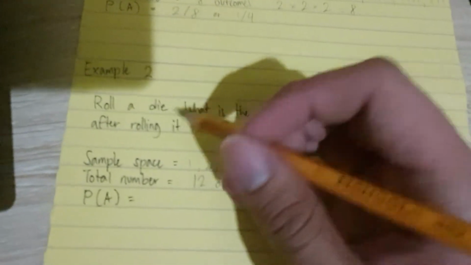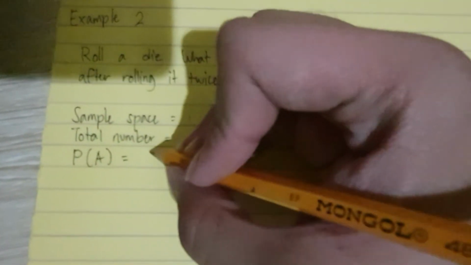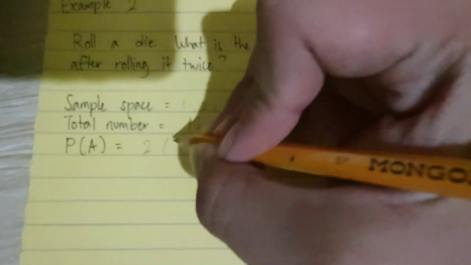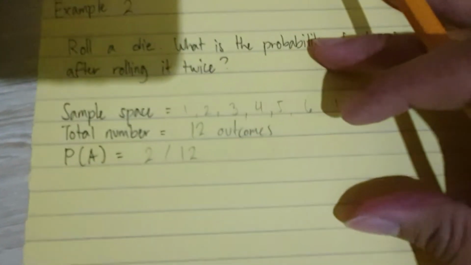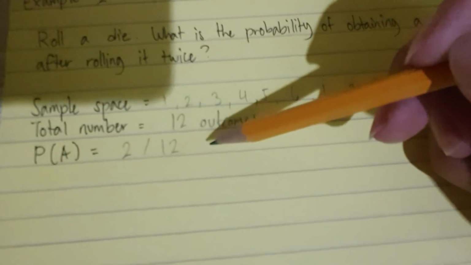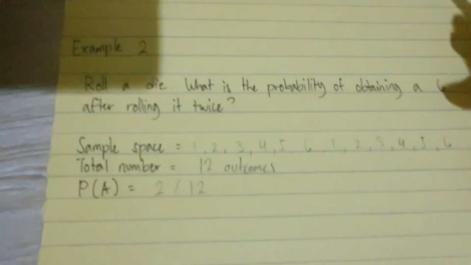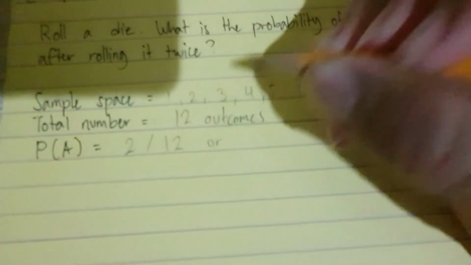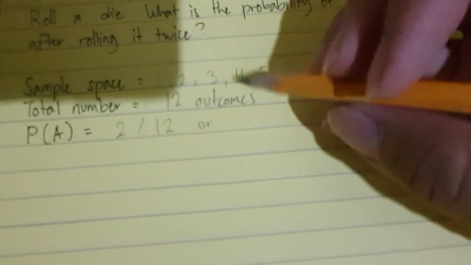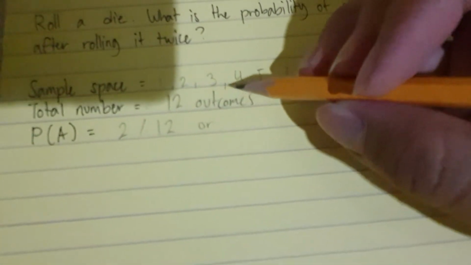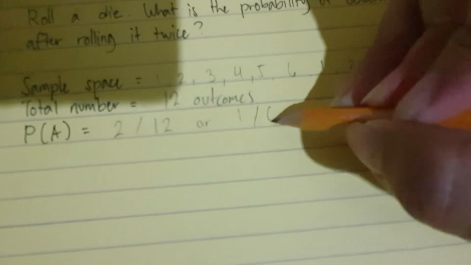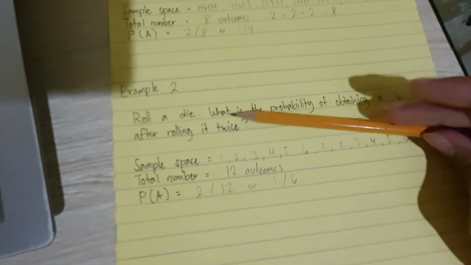So the probability of it would be 2 out of 12, or this can be simplified into 1/6. I mean, yeah, they're very basic, but you can get the gist of how probability works.